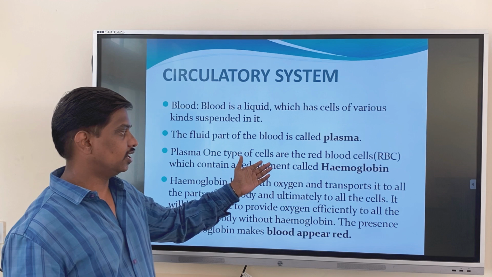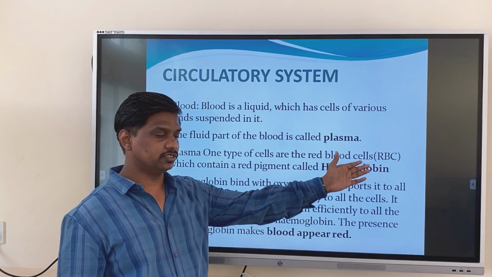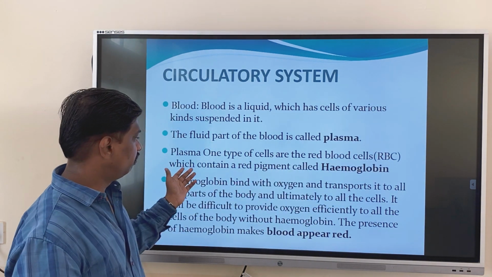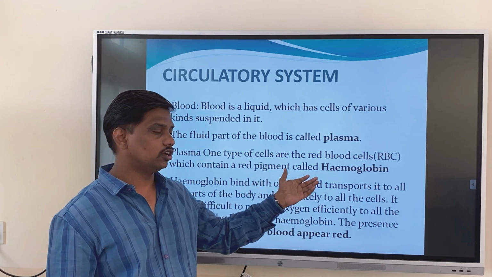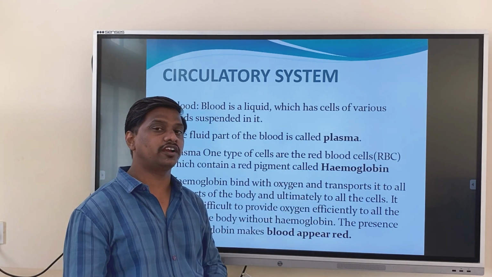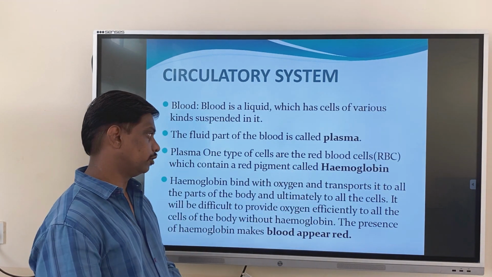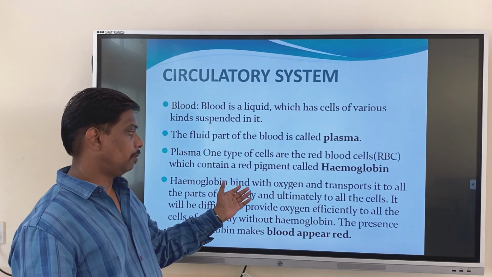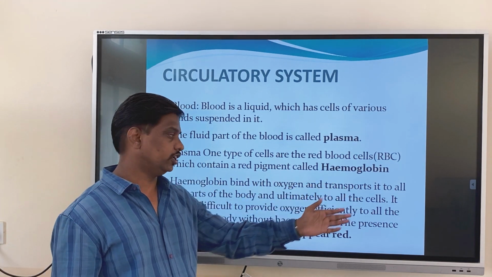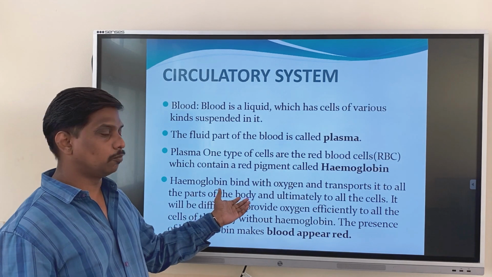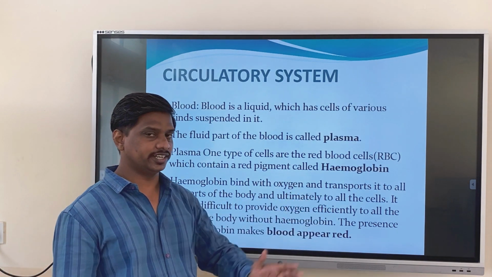One type of cell is the red blood cells, RBCs, which contain a red pigment called hemoglobin. Hemoglobin binds with oxygen and transports it to all the different parts of the body and ultimately to all the cells.